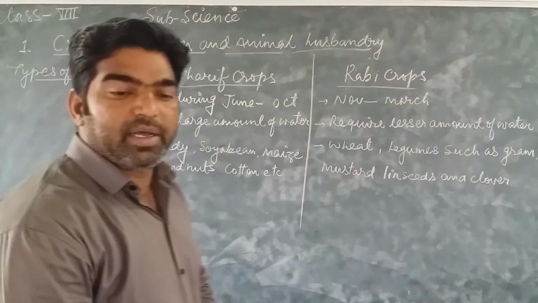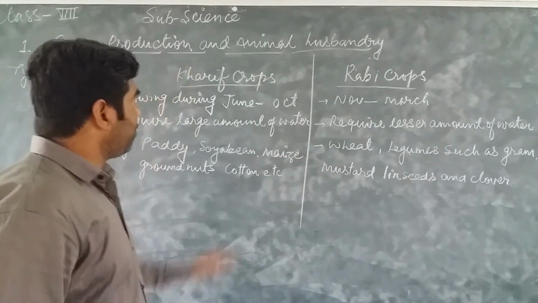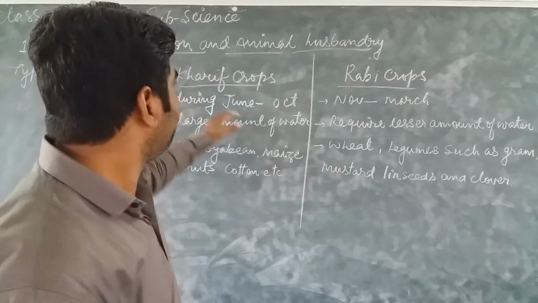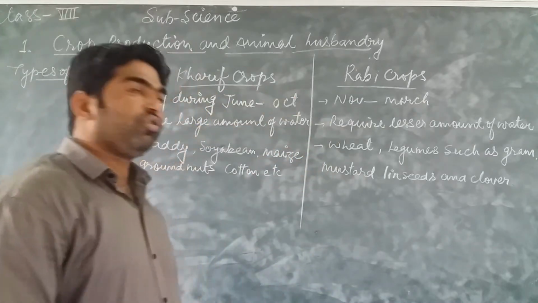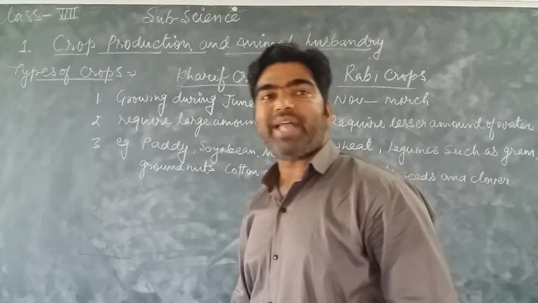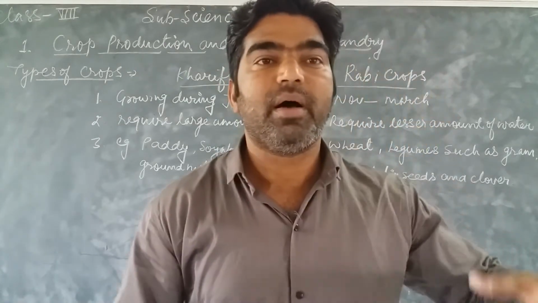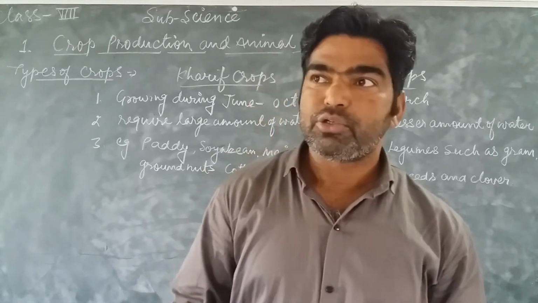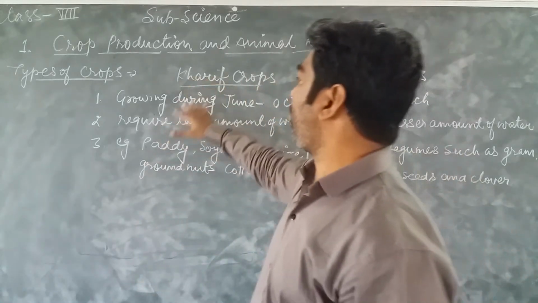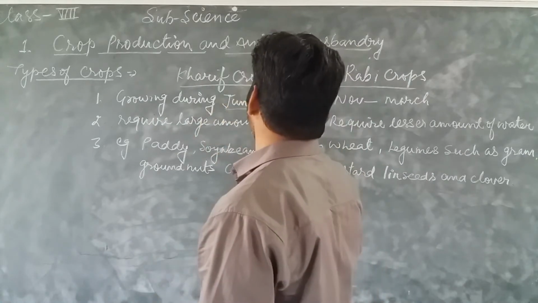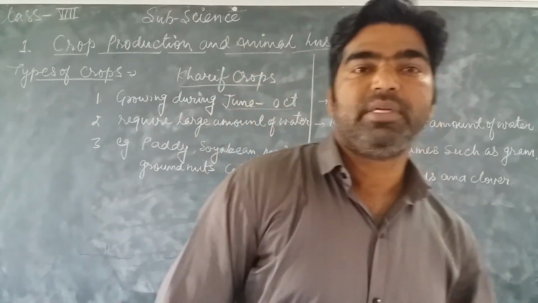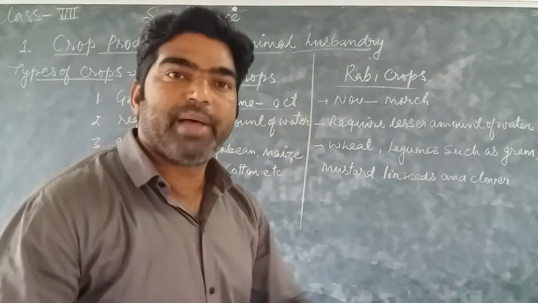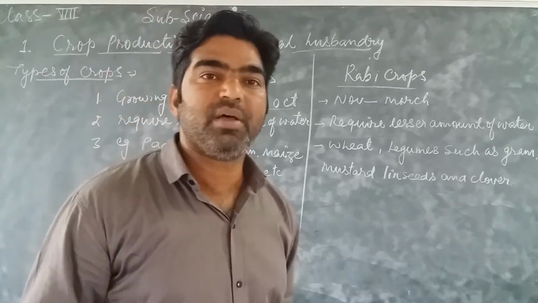So now students, pay your attention here. As I told you, there are two different types of crops on the basis of climatic condition, kharif crops and rabi crops. On the basis of the time period, what is the duration for cultivation, or what is the time period for harvesting? The time period for the kharif crop is from June to October. It means the sowing of kharif crops starts in the month of June, and by October it will be ready for harvesting.